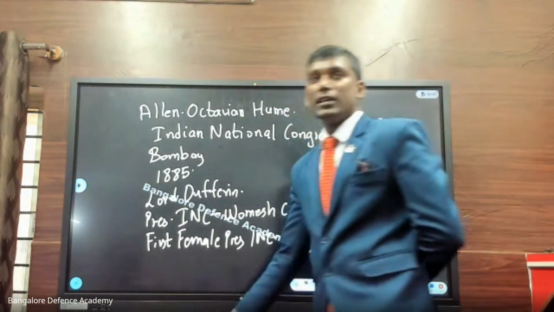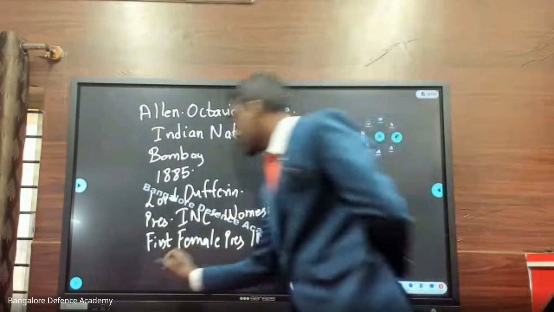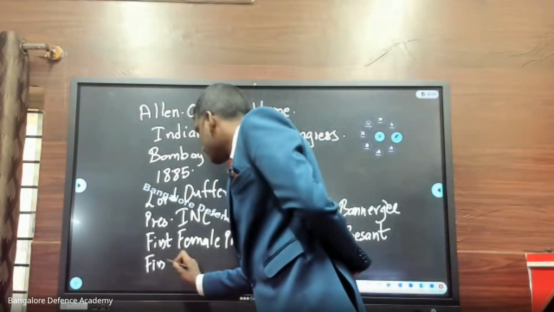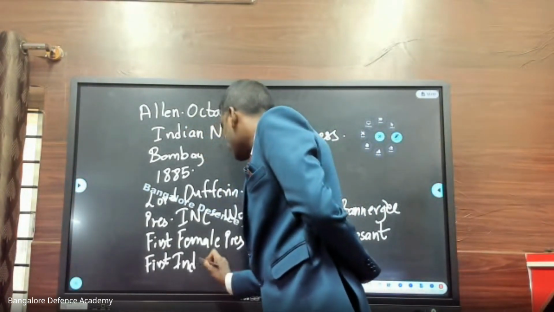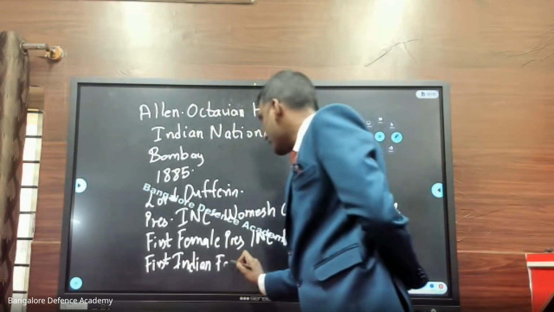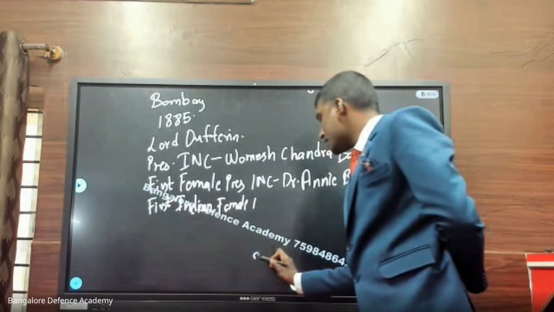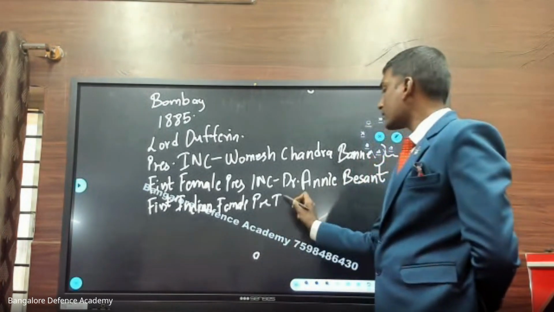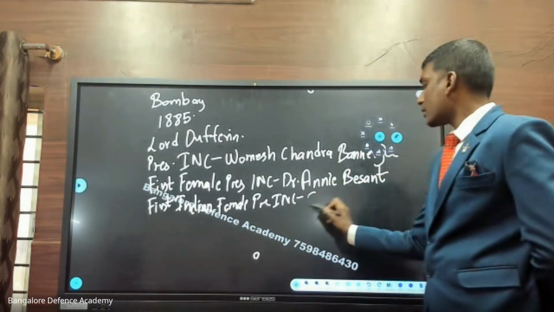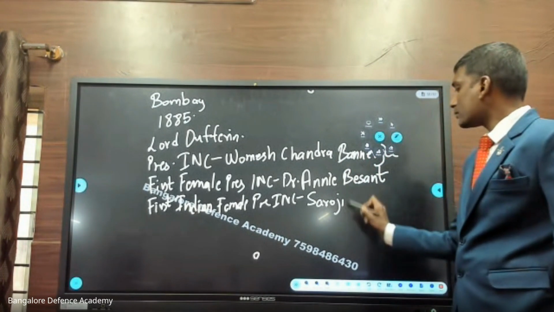Are you guys writing quickly? Yes, sir. Next, the first Indian female president of the Indian National Congress is Sarojini Naidu.